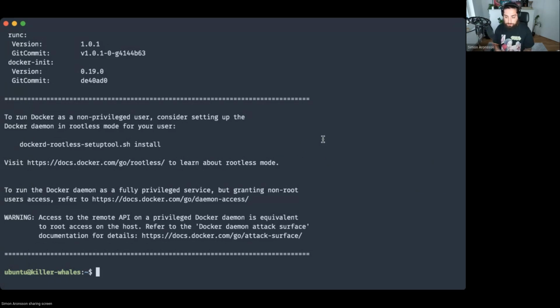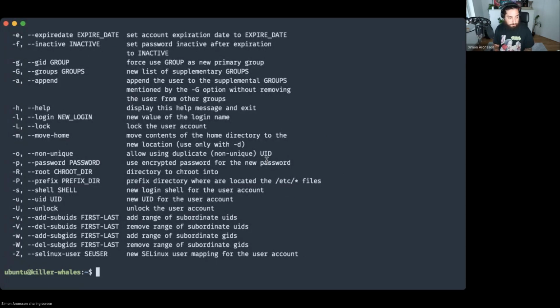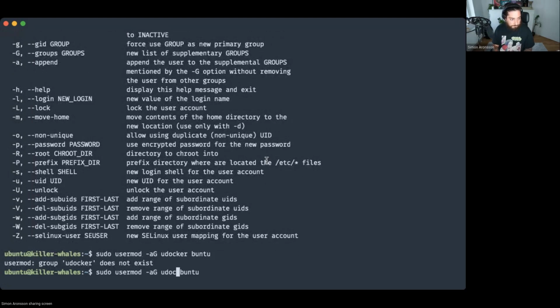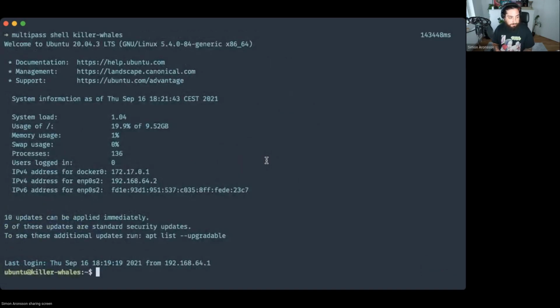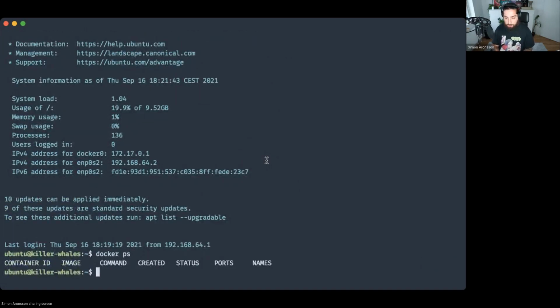So let's also go ahead and add ourselves to the Docker group so we don't have to write sudo. Demo gods are not with me today, but hopefully we'll manage. All right, so now we have access to Docker. Awesome. And now we also want to fetch Pumba.